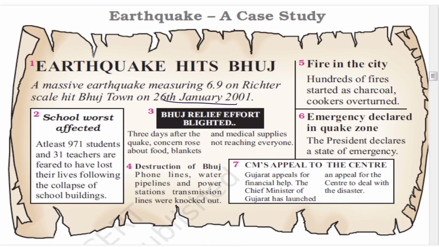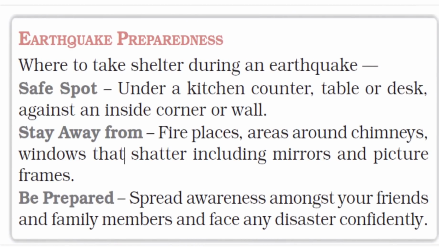Now some important tips for preparedness, means if an earthquake occurs, where to take shelter. There are certain tips that you must recognize. First of all, locate the safe spot.